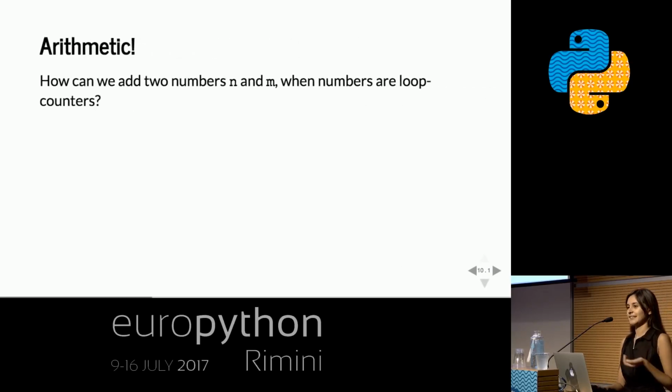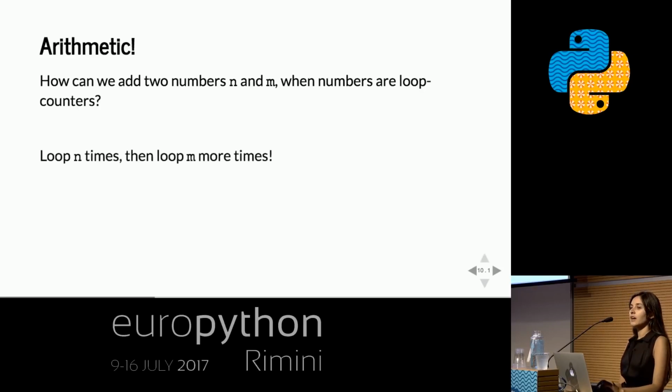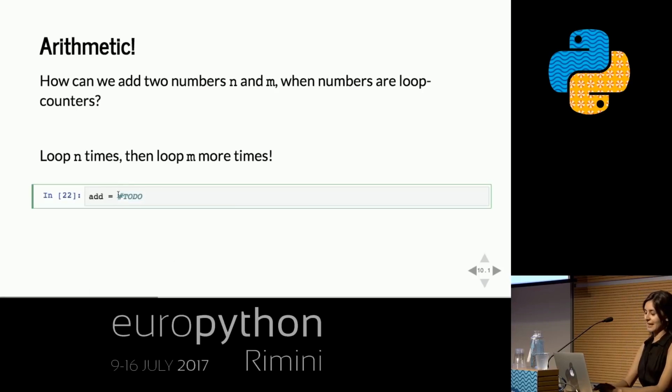Okay, what about arithmetic? Can we add two numbers? So if we have n loops and m loops, and we want to add them together, we could just loop n times and then loop m more times, right? So if n is 2 and m is 3, I could do 1, 2, and then 1, 2, 3, and that would give me 5, right? Cool.